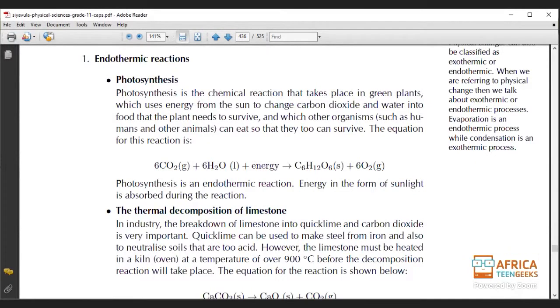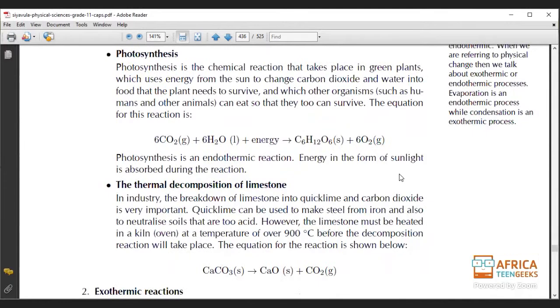Okay. And then the second part, we've got the thermal decomposition of limestone. In industry, the breakdown of limestone into quicklime and carbon dioxide is very important. Quicklime can be used to make steel from iron and also to neutralize soils that are too acidic. However, the limestone must be heated in a kiln oven at a temperature of 900 before the decomposition reaction takes place.